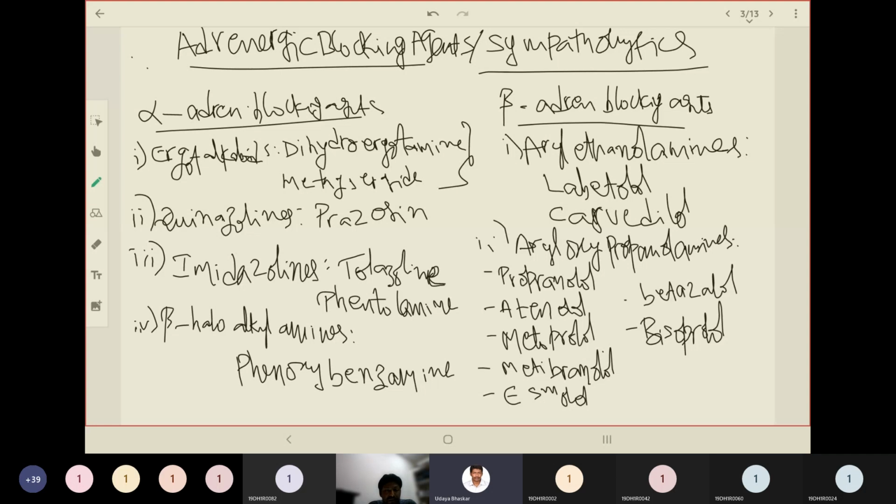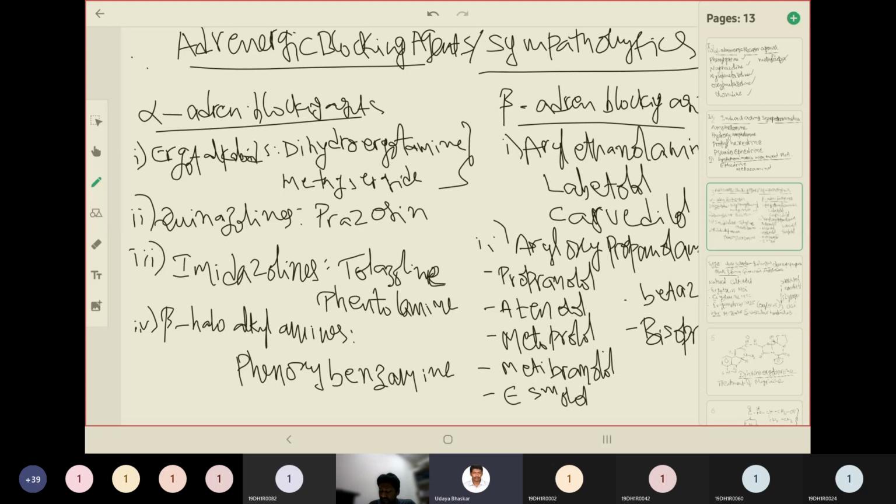Fine. So what is the use of beta adrenergic blocking agents? They are mostly employed in the treatment of hypertensive conditions. Hypertension means elevated blood pressure, and heart related cardiovascular diseases. And for alpha adrenergic blocking agents, ergot alkaloids are mainly used for the treatment of migraine and vascular headaches. And prazosin, tolazoline, phentolamine, phenoxybenzamine have specific uses, and we'll go through them while we deal with them. Fine. This is the classification of sympatholytics.